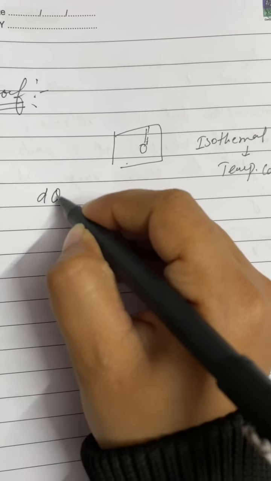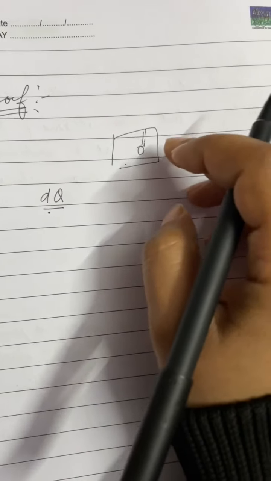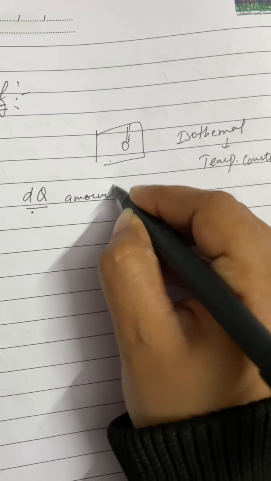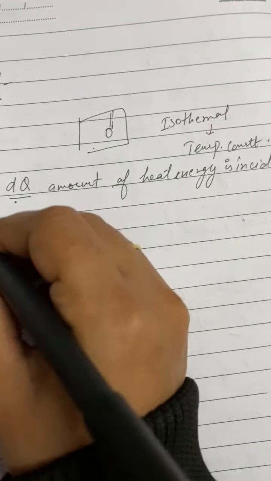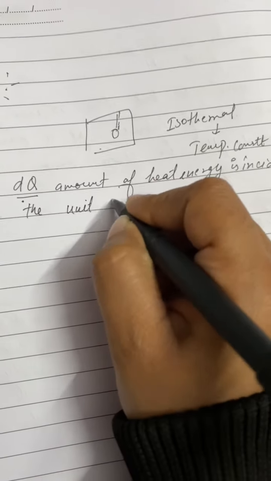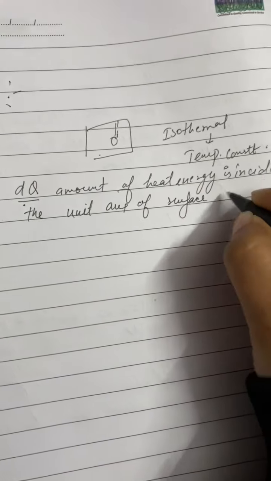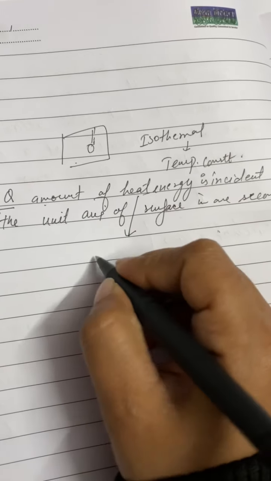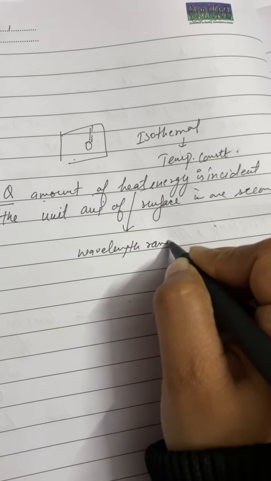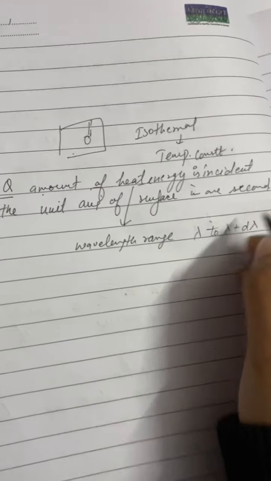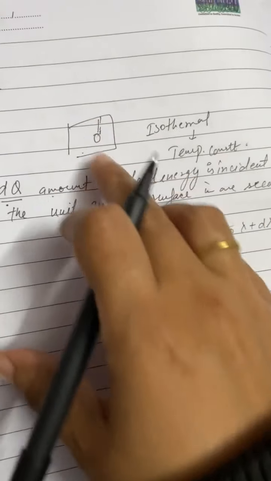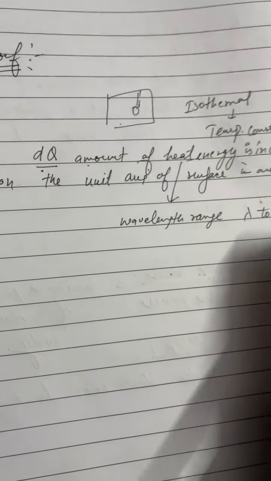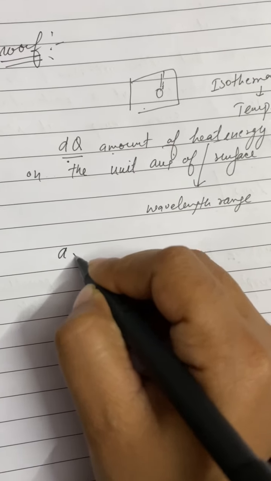When dq amount of heat energy is incident on the unit area of the surface in 1 second, and this dq amount of heat energy has a wavelength range from lambda to lambda plus d lambda, then, if a lambda is the